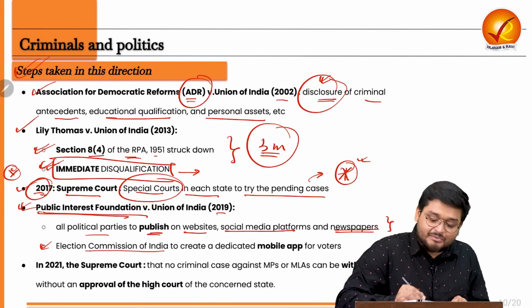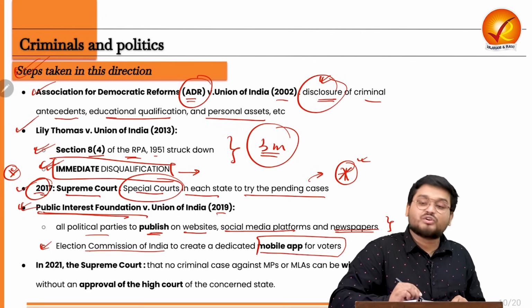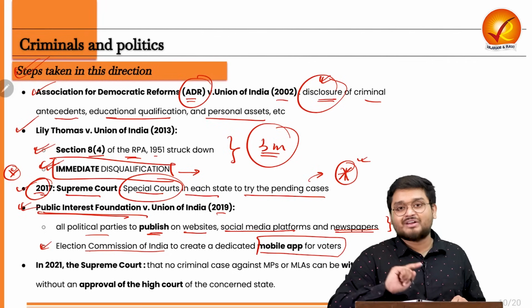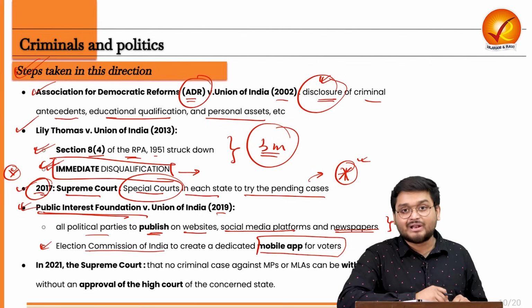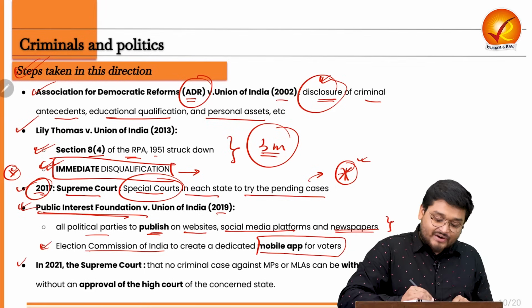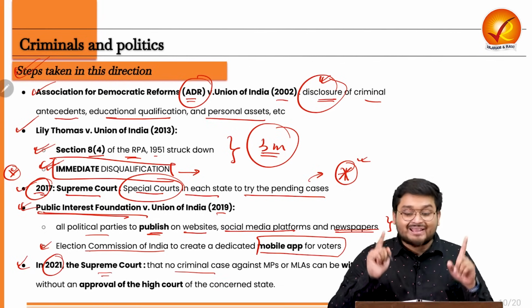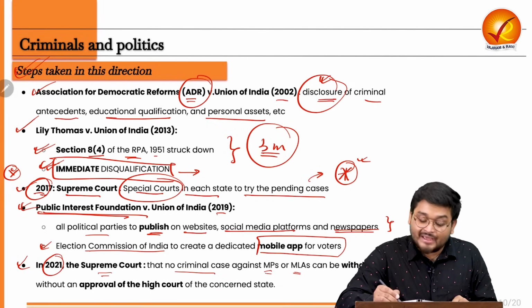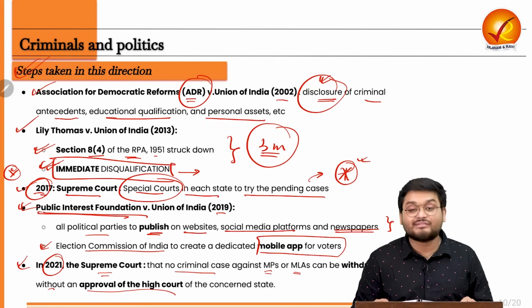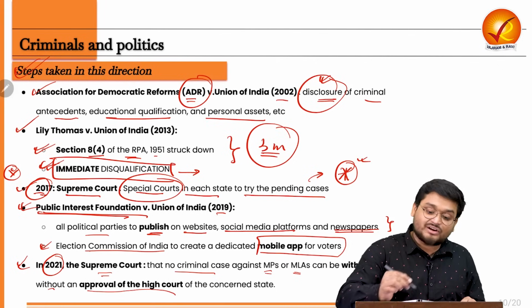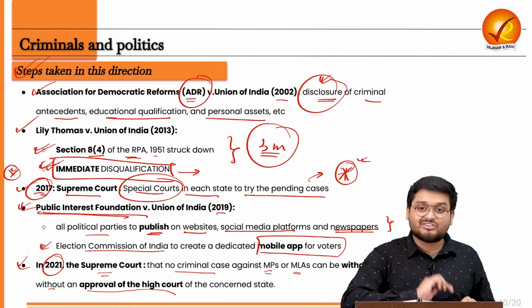Then also the Election Commission of India was encouraged to create a dedicated mobile app for voters where they will be able to check the list of political candidates and the criminal cases pending against them. And finally, in 2021, the Supreme Court also told that no criminal case against any MP or MLA can be withdrawn without the approval of the High Court of the concerned state. So these are all the important judgments that you should be keeping in mind with reference to this matter.